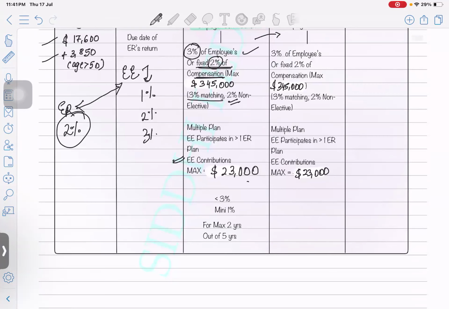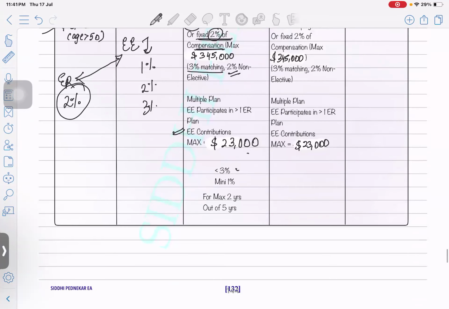And the match plan will remain the same, like up to 3% will be matched by the employer, but a minimum of 1% they have to start with, because to participate in a SIMPLE match plan, the minimum matching percentage of the compensation should be 1%, which can go maximum up to 3%.